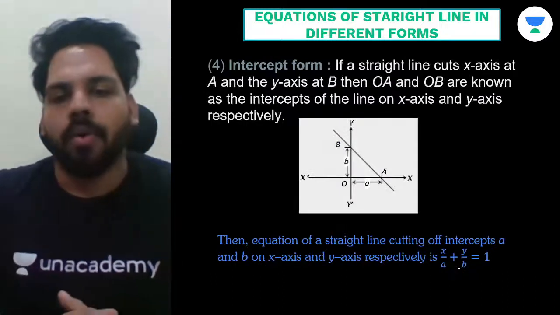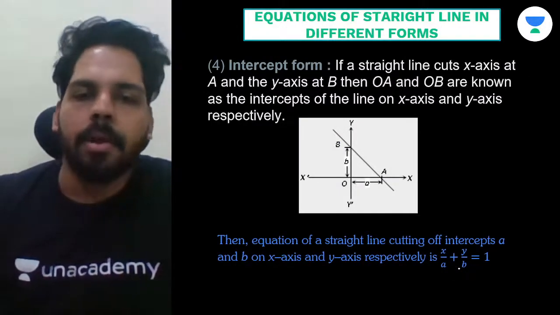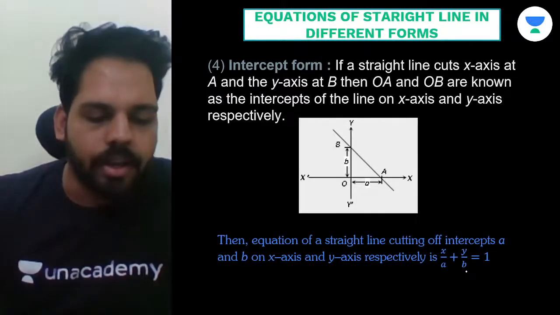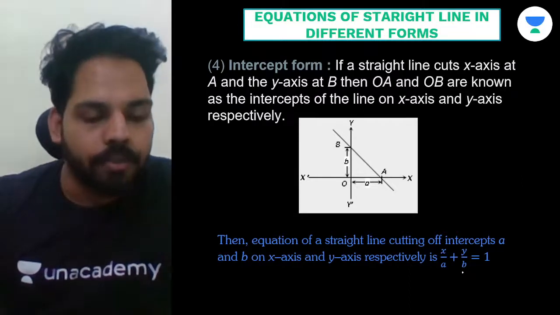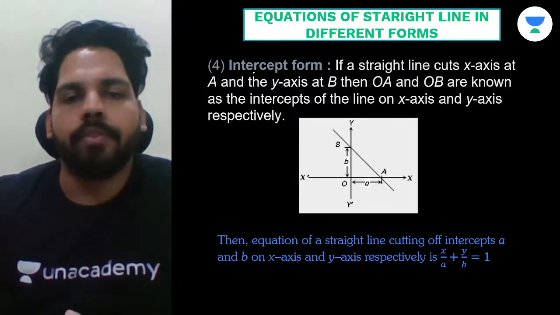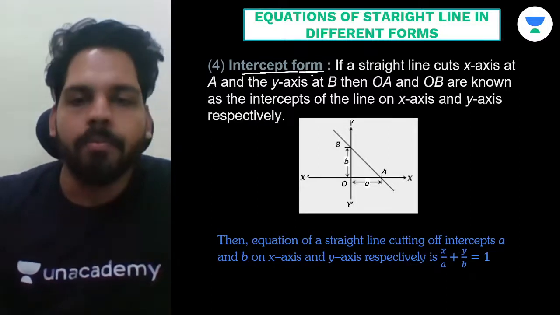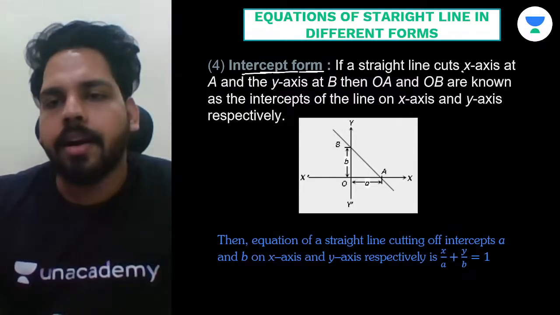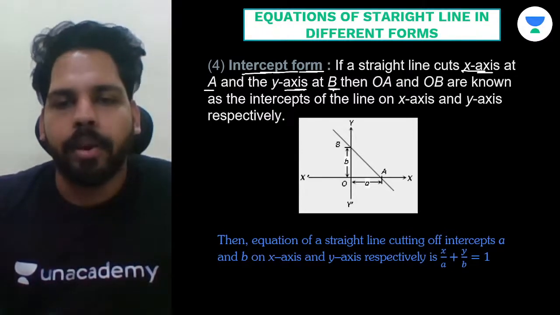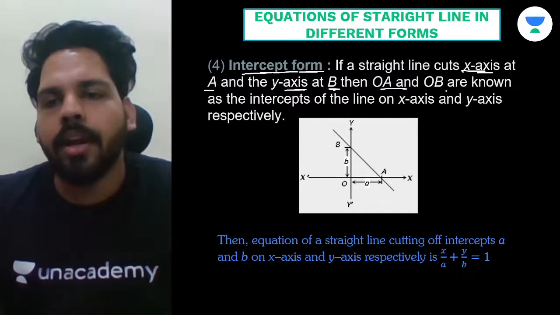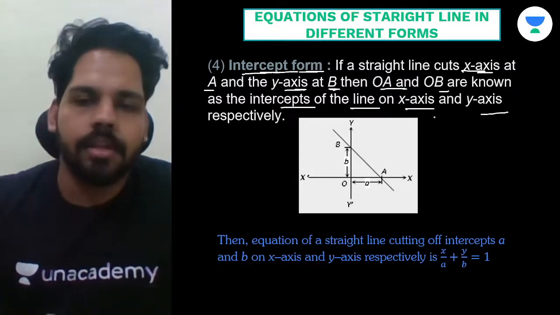So here we go. Now we are having intercept form. Okay, we have already studied about slope form. Okay, then we have studied about one point form. Then we have studied about slope intercept form. Now we have only intercept form, right? So in this form, what we write? If a straight line cuts x-axis at A point and y-axis at B point, okay, then OA and OB are known as intercept on the line on x-axis and y-axis, right?